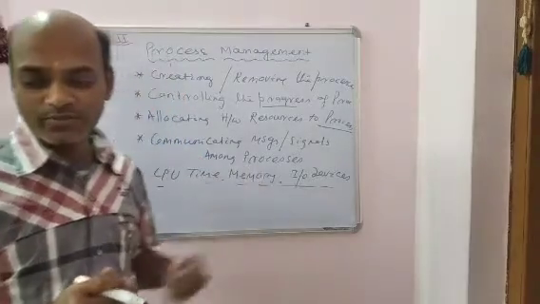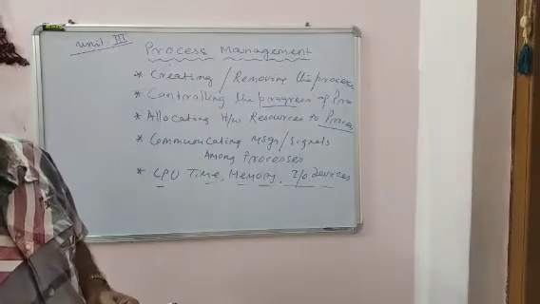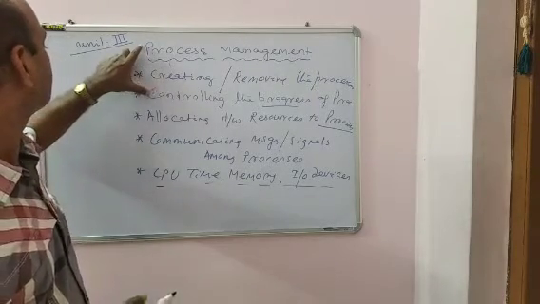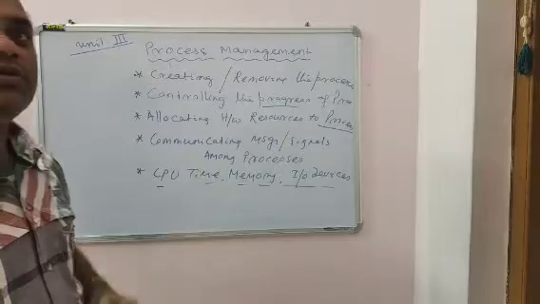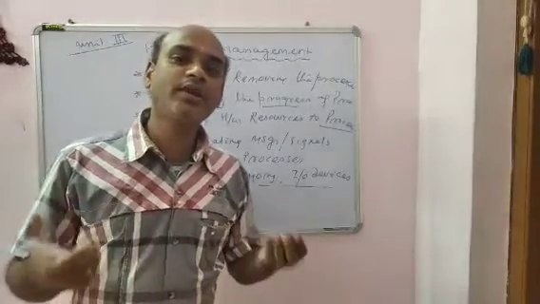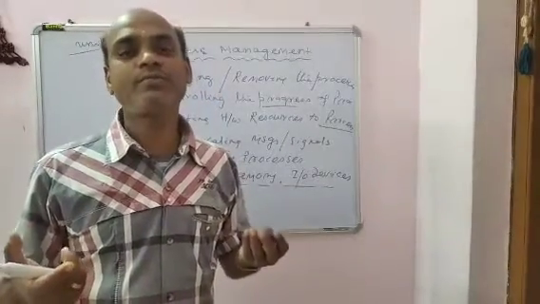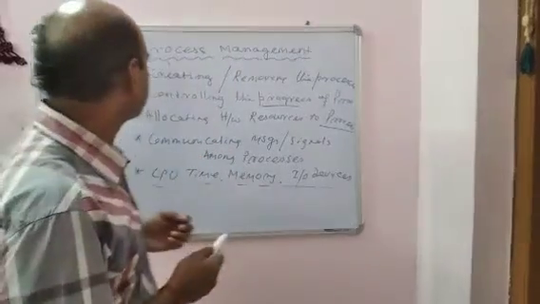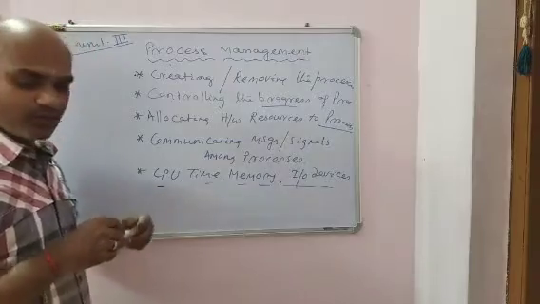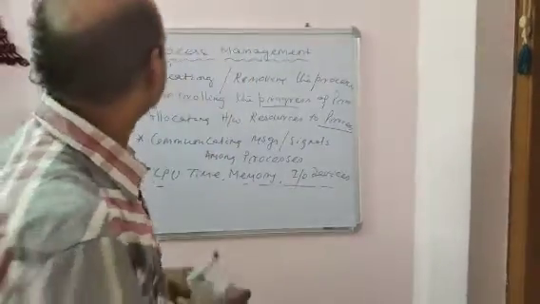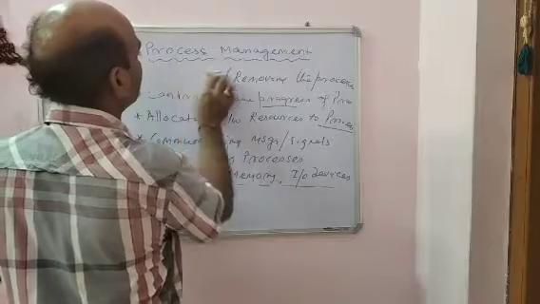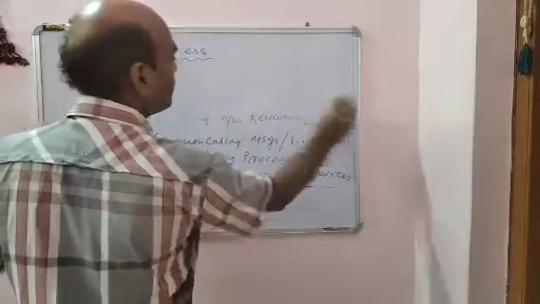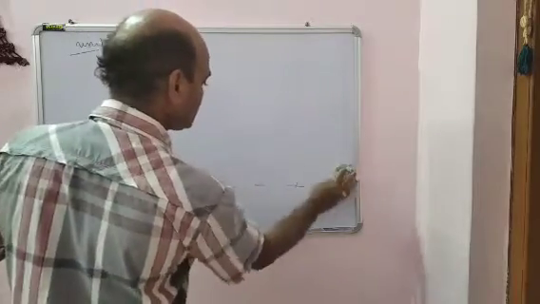So this is all about the process concept. A process is an instance of a program in execution. The process is an active entity. Now we'll discuss what exactly a process is. This was process management, but what do we mean by the process?